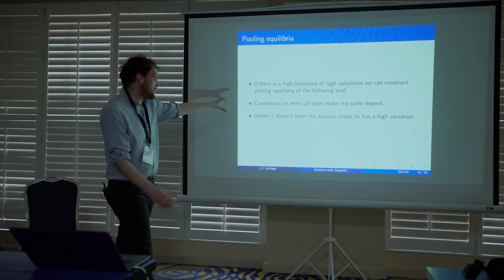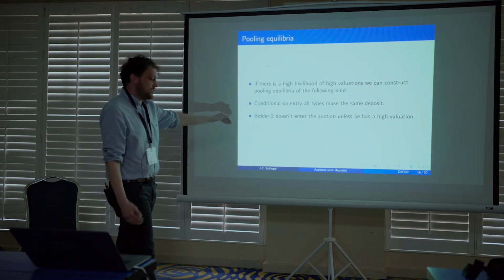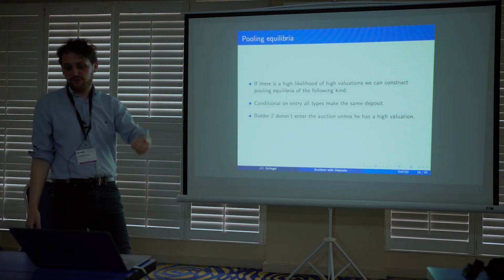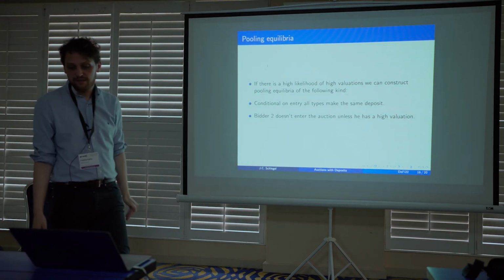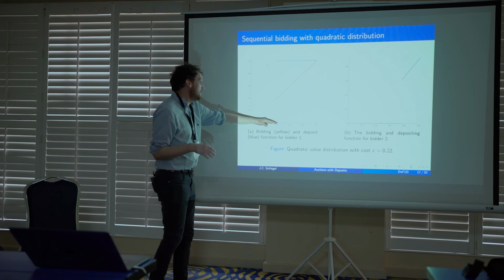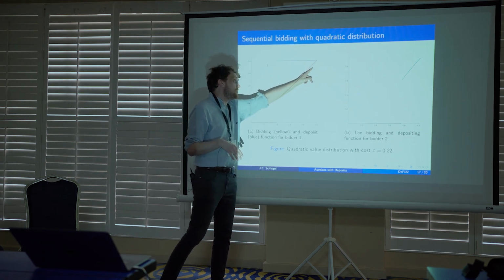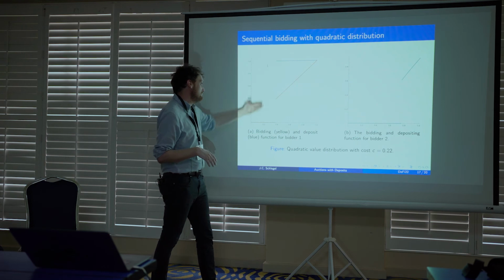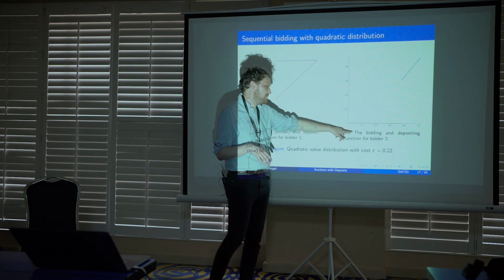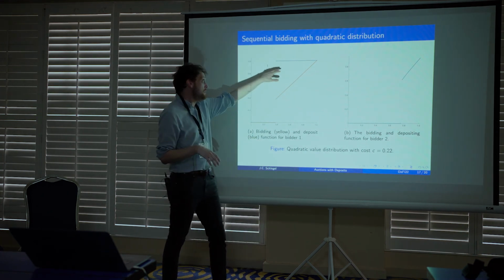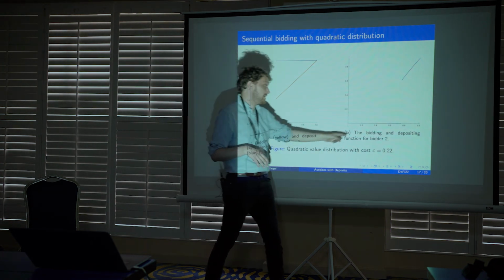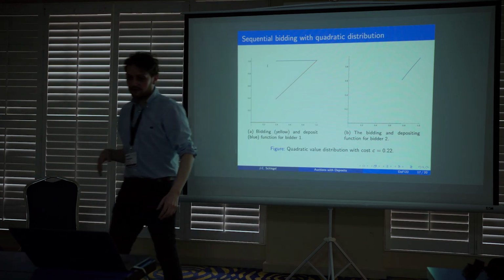In these kind of equilibria, you have just two deposit levels. Either you choose to not enter the auction, or if you choose to enter the auction, you put a huge deposit. And everybody does that. So you have two depositing levels, low and high, and then you just choose your bid. That's how the second bidder reacts. He basically doesn't enter the auction because if he observes a high deposit level, he's deterred from entering. He doesn't bother to bid unless his type is very high. Exactly, this is the entry deterrence strategy.